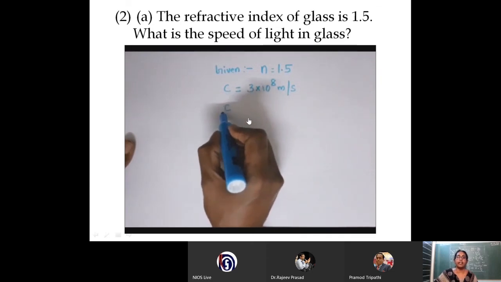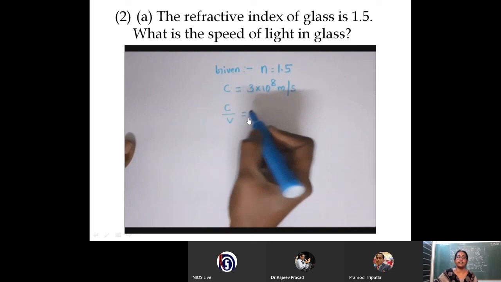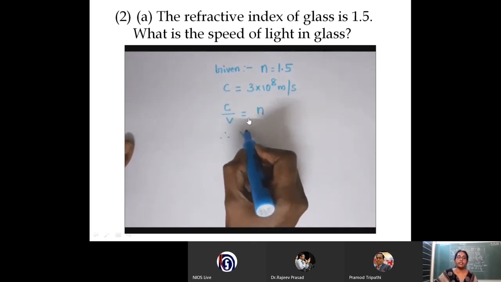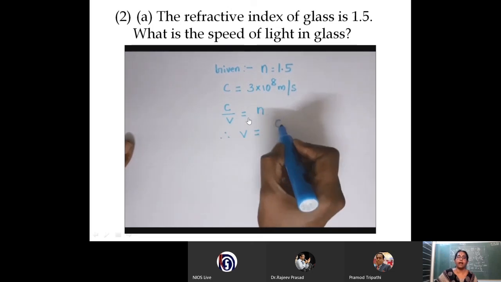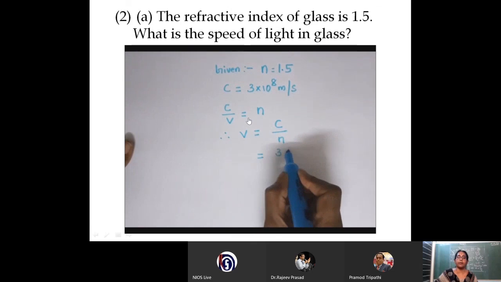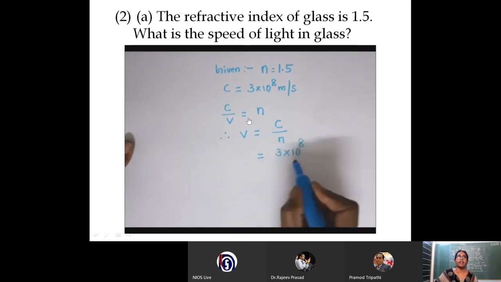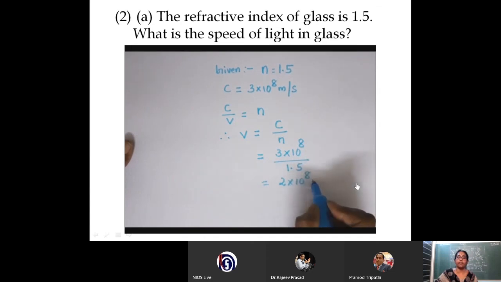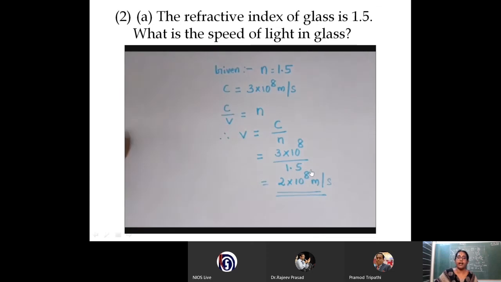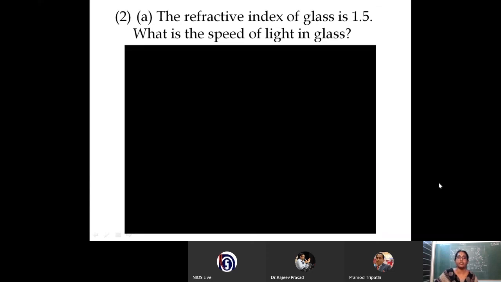And the relation C by V is equal to N that we have studied. Therefore, V is equal to C by N. So C is 3 into 10 to the power of 8 and N is 1.5. If you solve this, we will be getting the answer as 2 into 10 to the power of 8 meter per second. So always in the answer, there must be a unit.